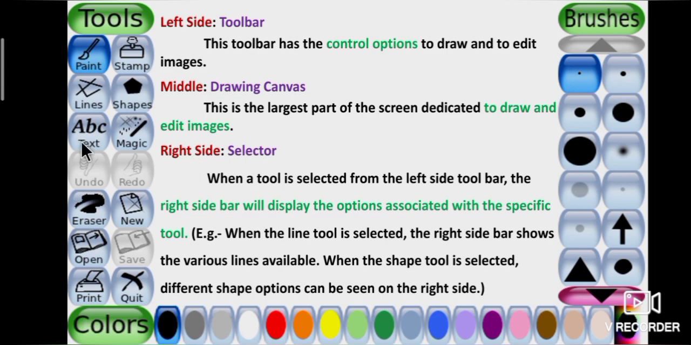So what is the selector? When a tool is selected from the left side toolbar, the right side bar will display the options associated with the specific tool. Example, when the line tool is selected, the right side bar shows the various lines available. When the shape tool is selected, different shape options can be seen on the right side.